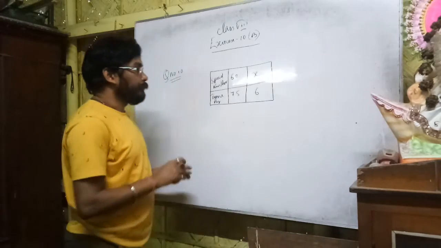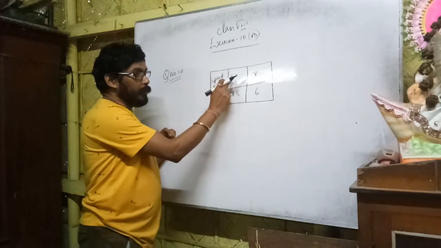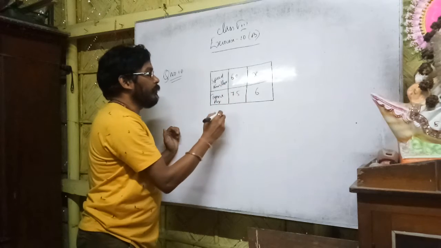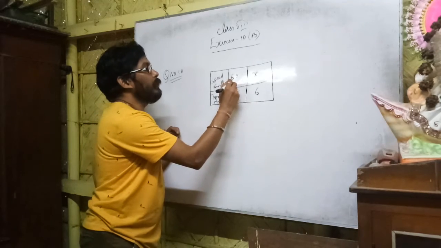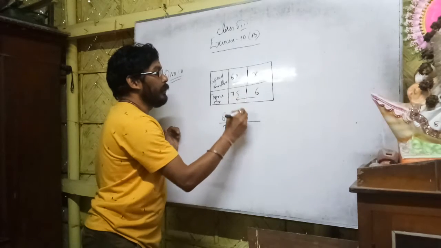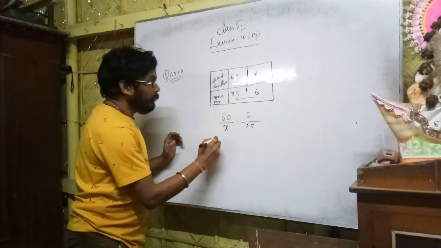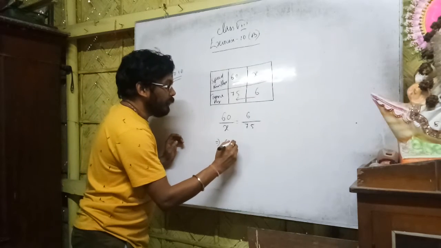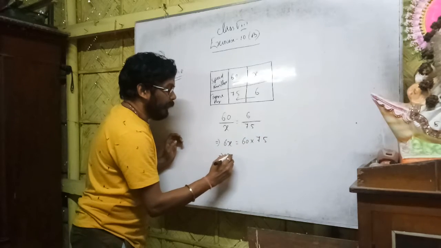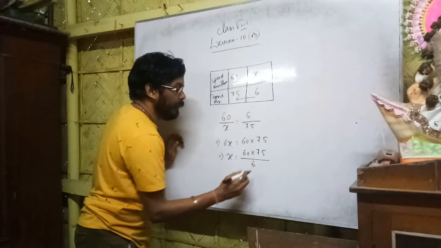So what we know, more is the speed, less is the time. So speed more, less time. So this is inverse variation. In case of inverse variation, how will you write? 60 by x equal to 6 by 7.5. So what will be the answer? Here you get 6x equal to 60 into 7.5. To find the value of x, x is 60 into 7.5 by 6.